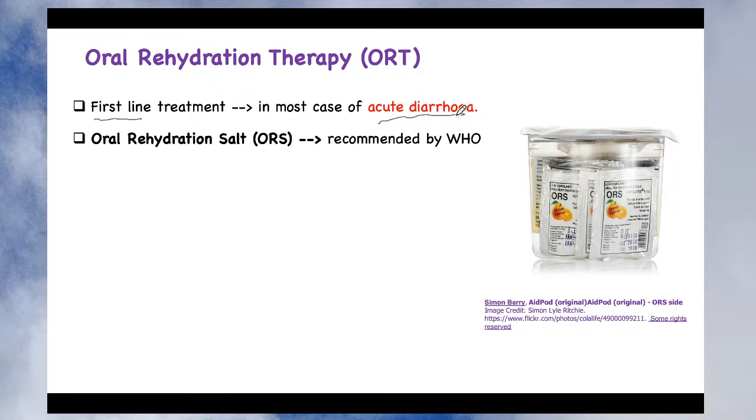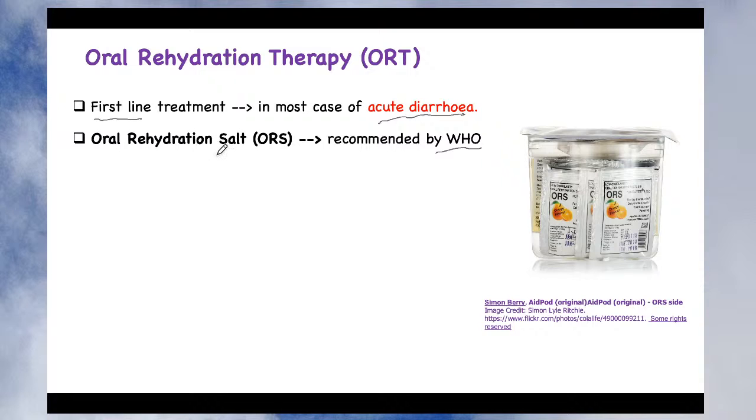That is the reason for oral rehydration salt, the ORS, which consists of different electrolytes like potassium and sodium, and also glucose, which helps facilitate transport of these salts into the blood. It is recommended by WHO, the World Health Organization. So if a patient is suffering from diarrhea, you must first give this ORS as first line treatment to avoid any complication which arises due to loss of electrolytes and fluid from the body.